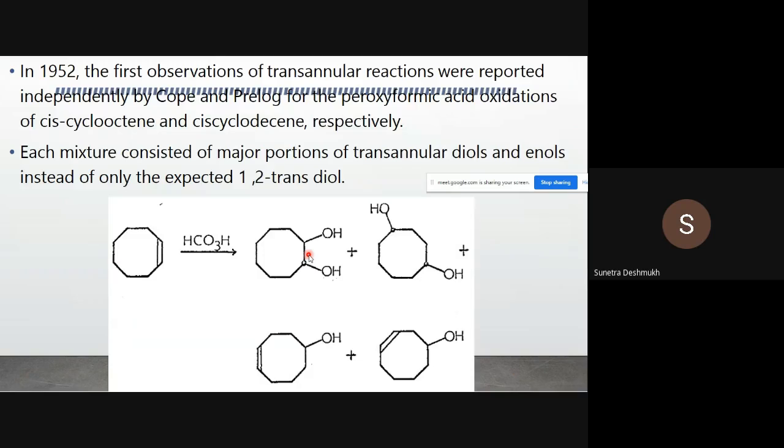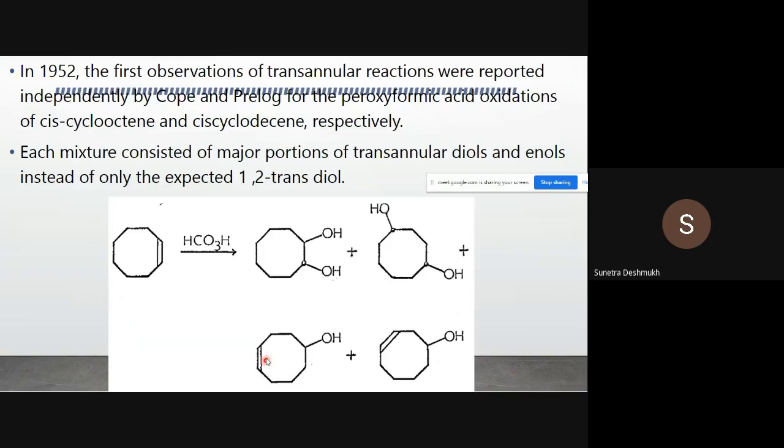In any olefin, on treatment with peroxy acid, we get this diol as the normal product. But as this cyclooctane ring is larger, we get four different types of products. Apart from this normal product, we get these three different products, in which 1,4-diol is another product.